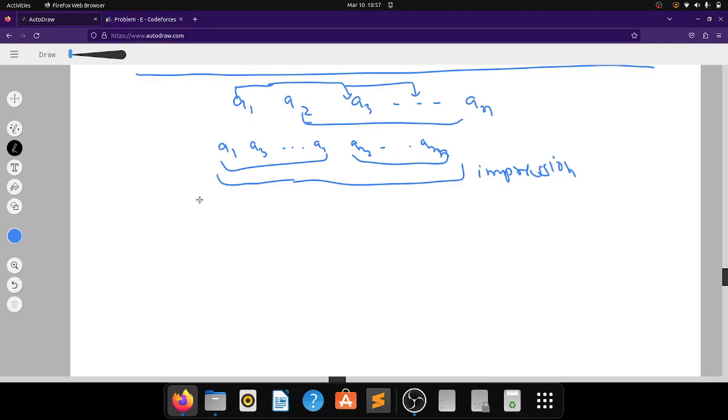But after having such an intuition, we can think of dynamic programming. Let us try to solve this problem using dynamic programming.